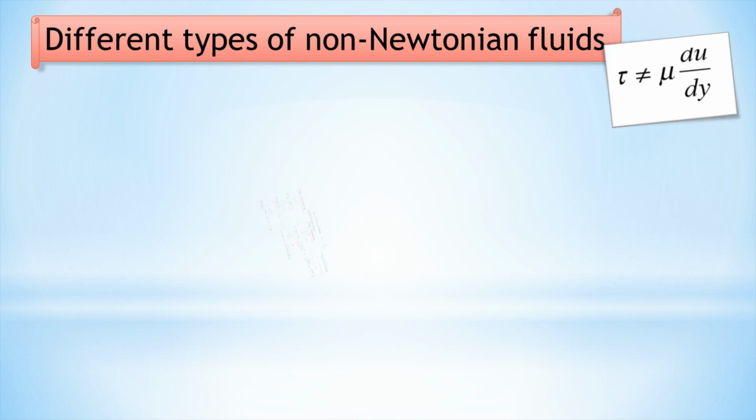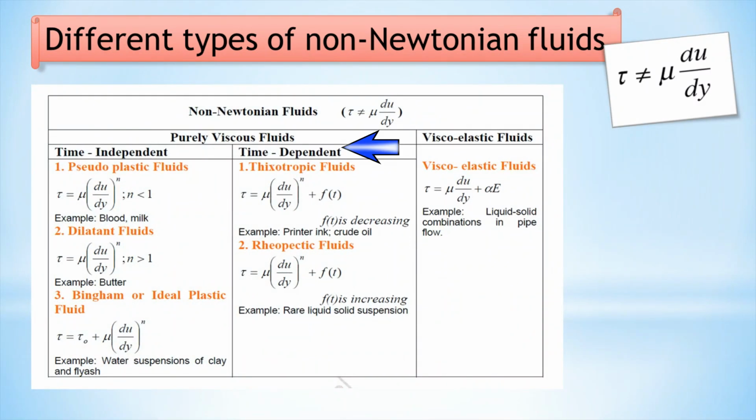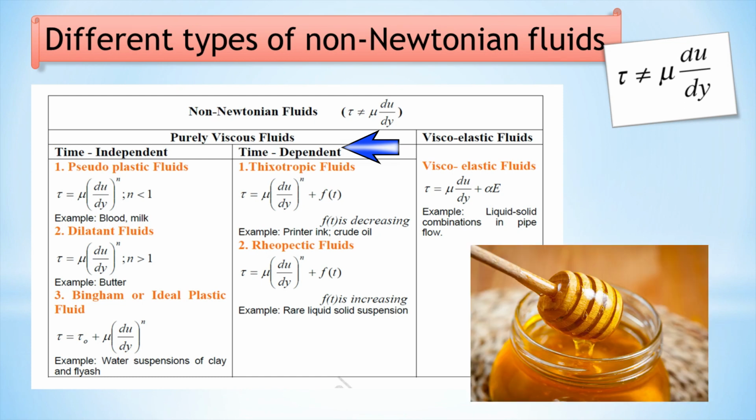The next one is a thixotropic fluid. In a thixotropic fluid, viscosity decreases with stress over time. For example, we can consider the example of honey. In honey, keep stirring and solid honey becomes liquid.